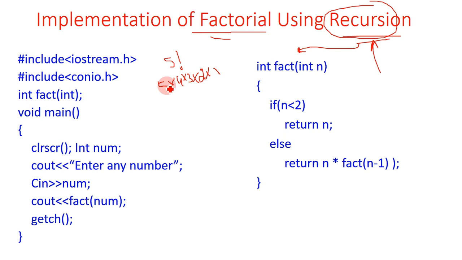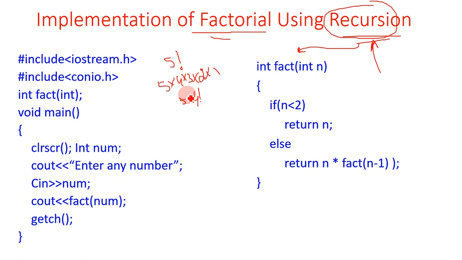So this is the factorial. 5 factorial is equal to 5 multiplied by 4 factorial, and 4 factorial is equal to 4 multiplied by 3 factorial, and so on.